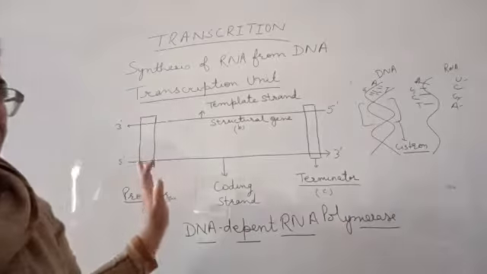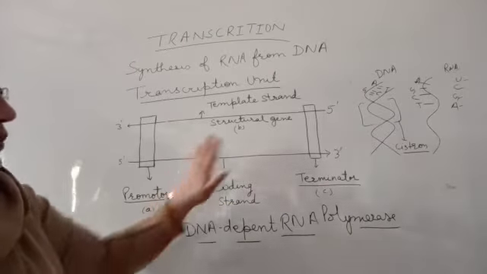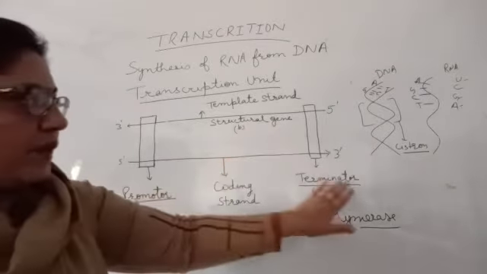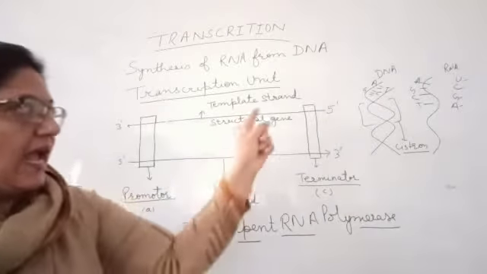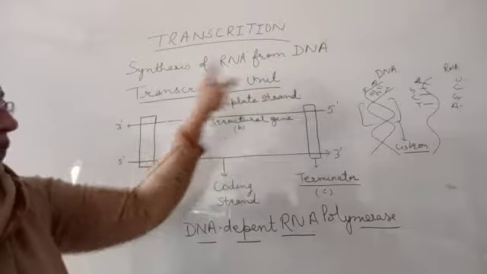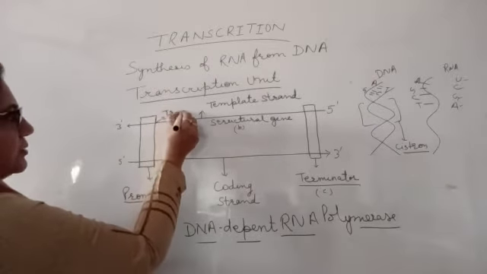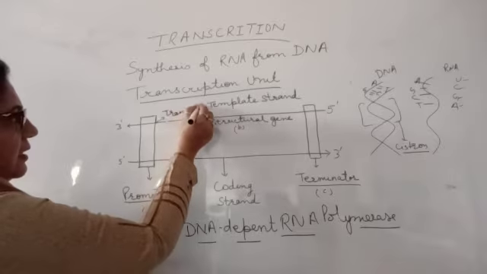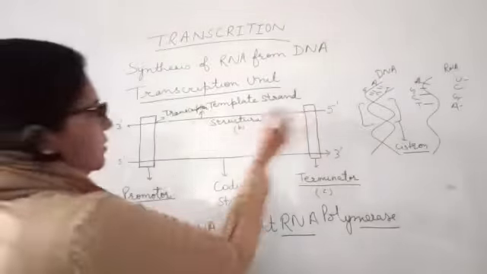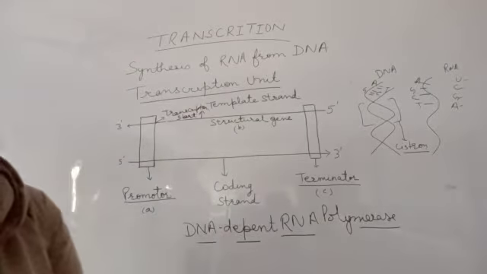So we have 3 units: the promoter unit, the structural gene unit, and the terminator, and this is known as your transcription unit. From here the transcription is going to start, and here it is going to terminate, that is known as your terminator site.